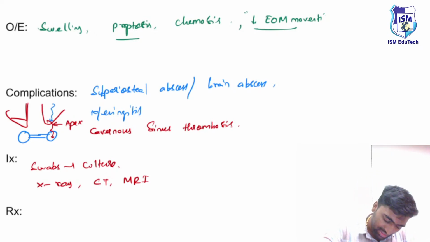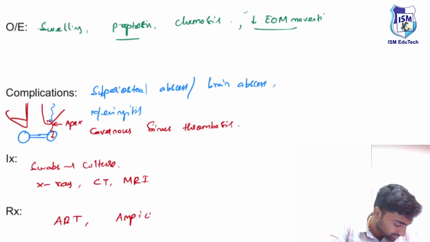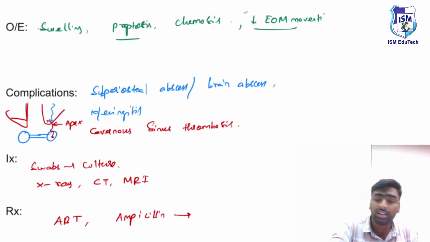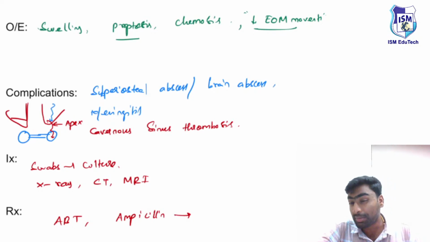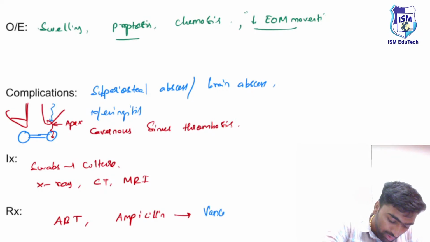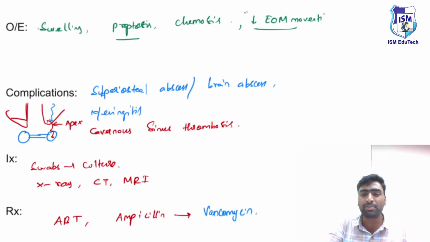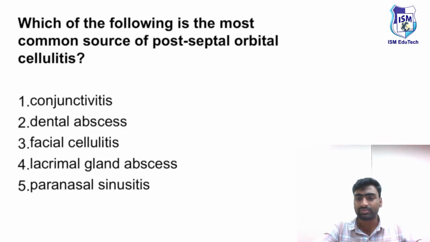And in treatment, the same antibiotic therapy will be used. Initially, we'll start with a simple antibiotic like ampicillin, and later on we'll move on. If we find some kind of resistance to ampicillin, we can try even vancomycin. Okay, vancomycin. So this thing you need to remember, like in a case of preseptal cellulitis, what is the thing? I will summarize in the last slide, in one more slide which is coming here. So you just answer this question in your mind, fine.